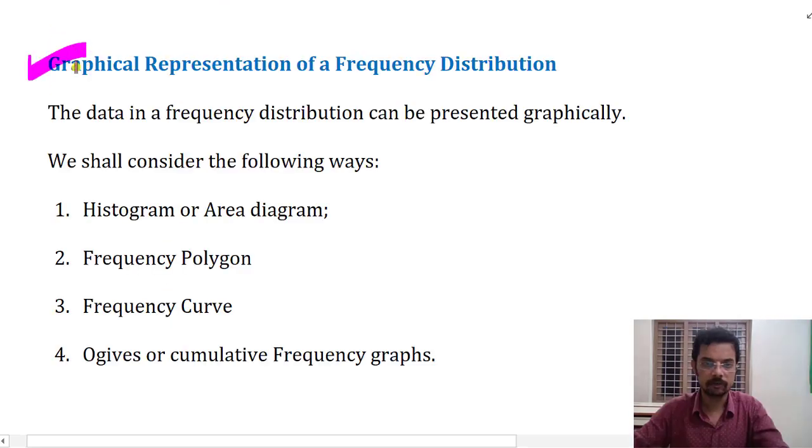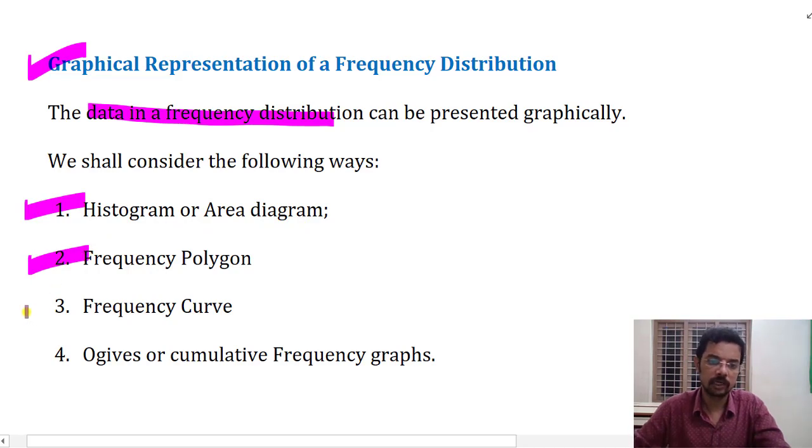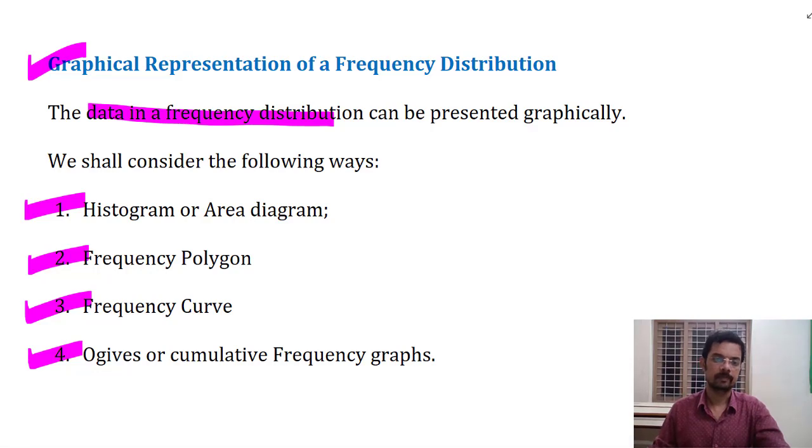Now, graphical representation of a frequency distribution. The frequency distribution data can be represented graphically in the following ways: first a histogram, also called an area diagram; then the frequency polygon; the frequency curve; and the fourth one, ogives or cumulative frequency curves, less than type and more than type. What we can obtain from each will be discussed in this portion. Let us move further.